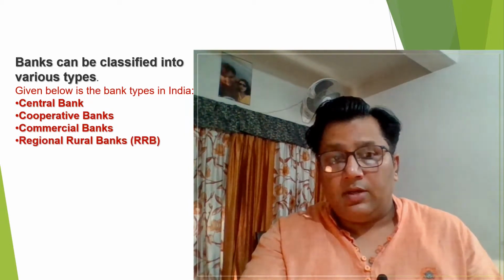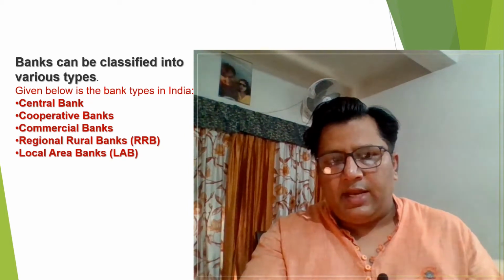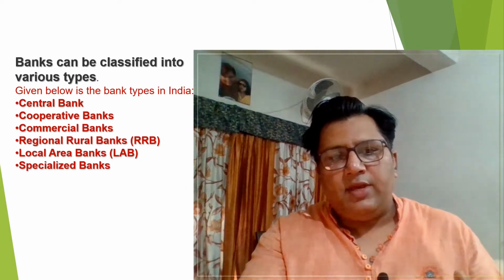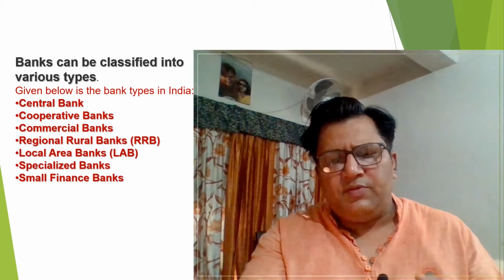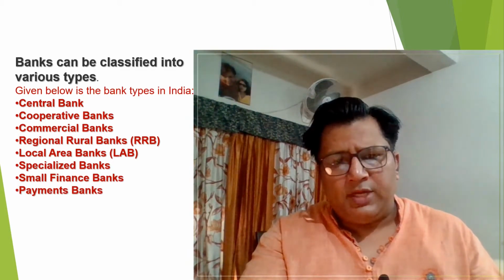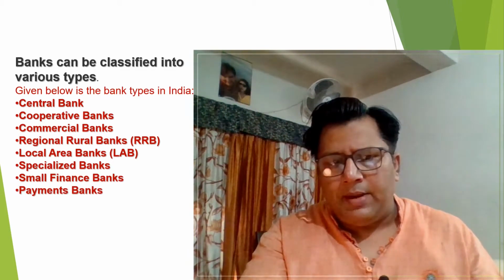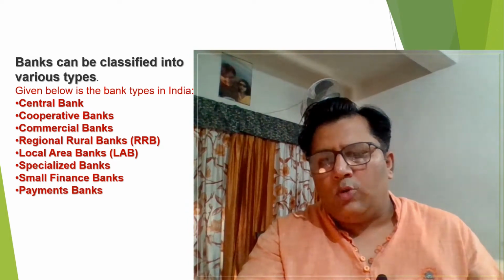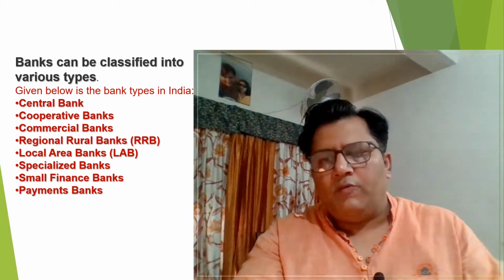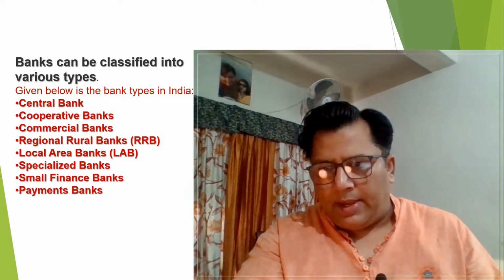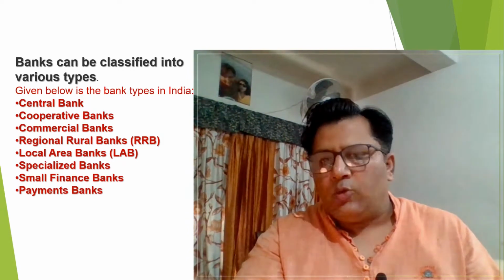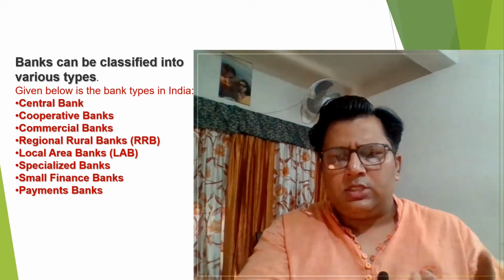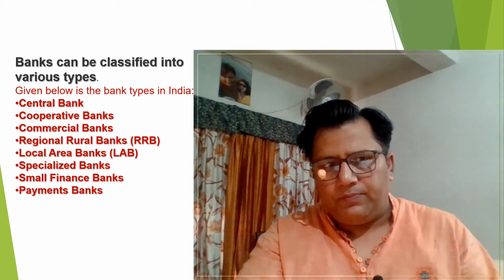Then we are having commercial banks, then regional rural banks, RRB, then local area banks, then specialized banks, then small finance bank, then payment bank. And the last one is the neo bank. I have not written it over here, but there are 9 types of the bank. Neo bank is of recent origin. In our country, we are having 10 neo banks. We will discuss all these things in detail in this particular video.